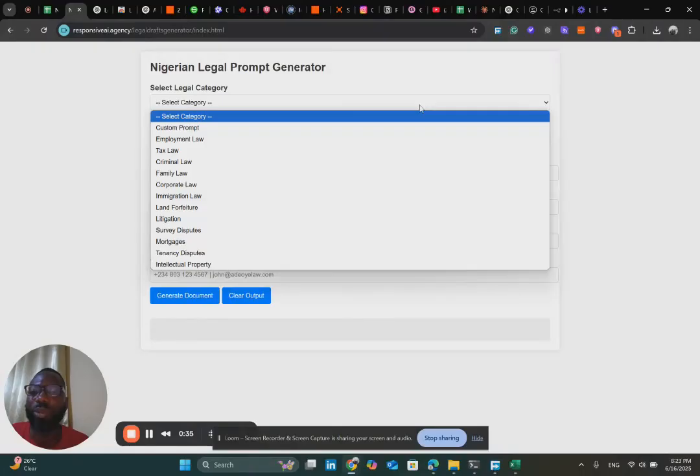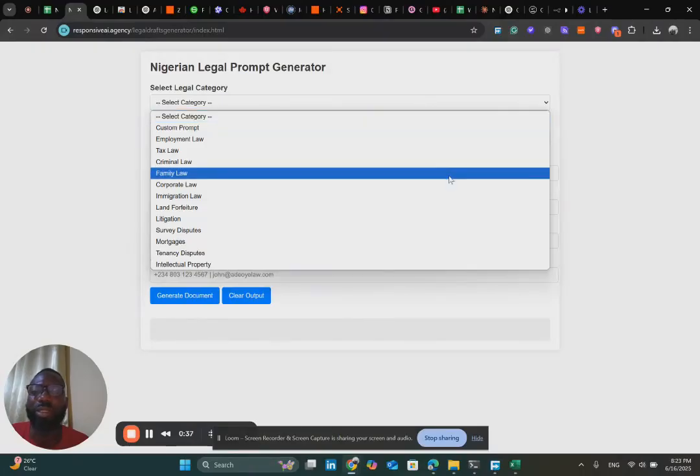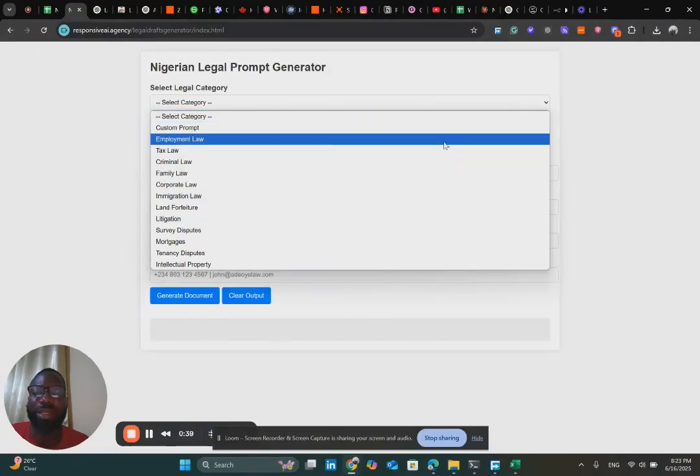And what we've done is create an AI-based system trained in the Nigerian legal system for you to be able to generate legal documents in seconds, not minutes, and with pinpoint accuracy.